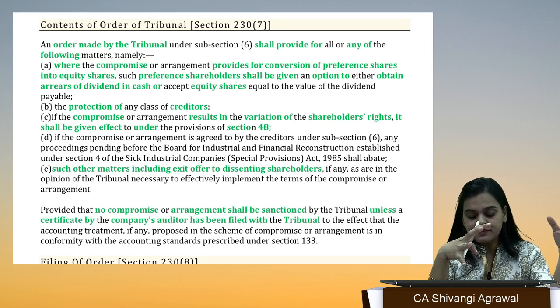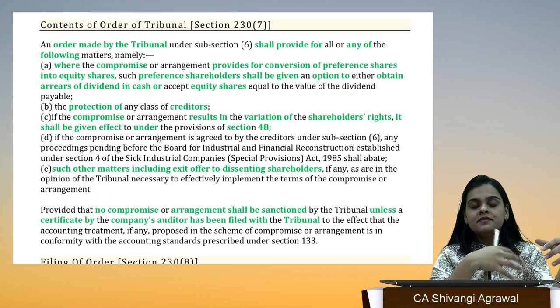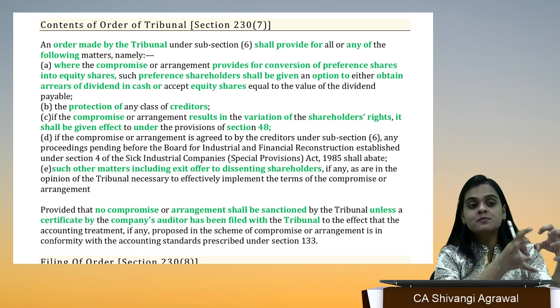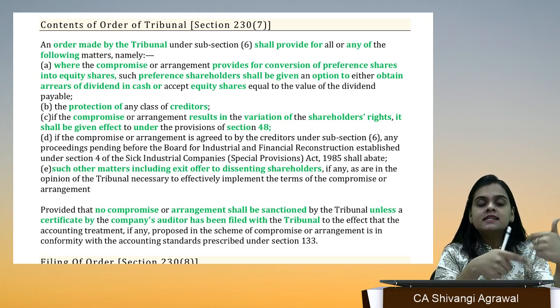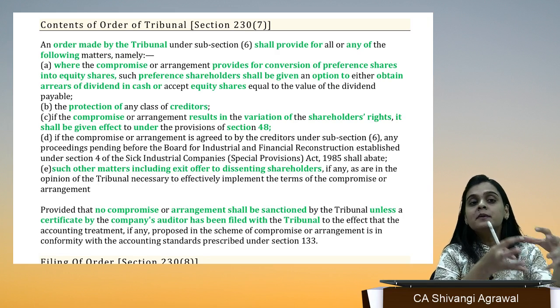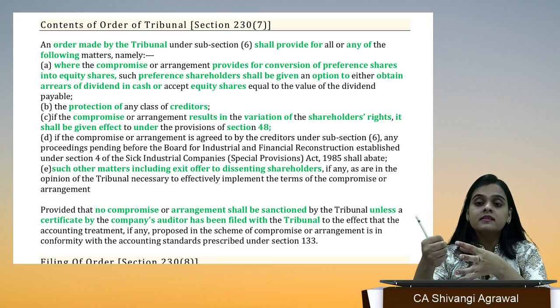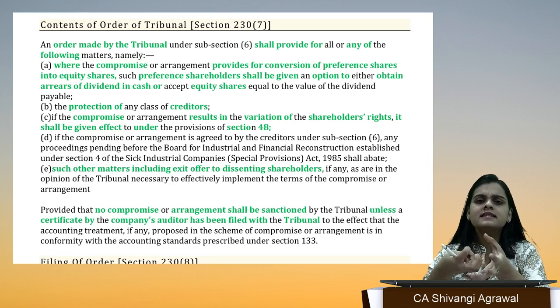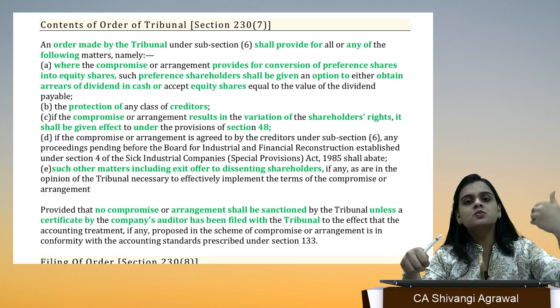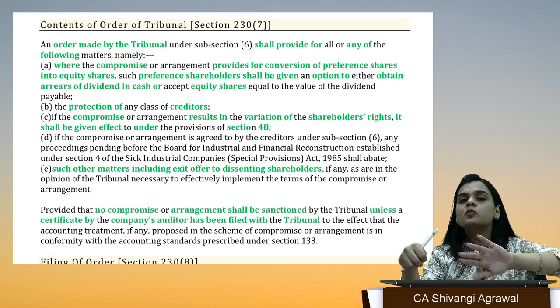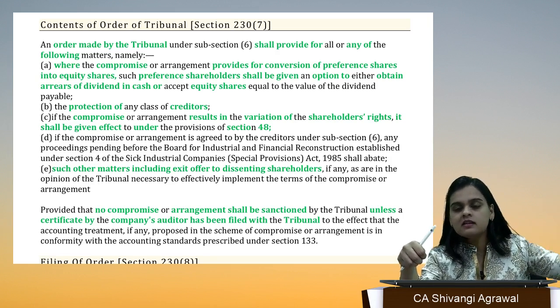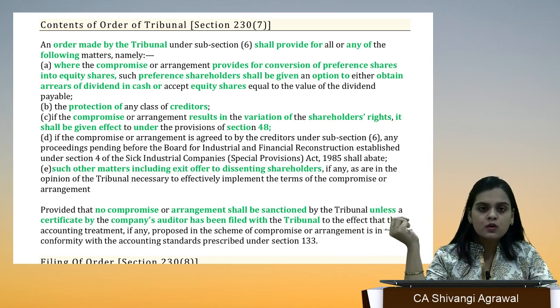But if the company is before BIFR, it has become a sick company and is in the process of rehabilitation, and in the meanwhile the creditors have agreed to accept a lesser amount, then such BIFR proceedings are no more required, so they shall end and the company shall go on.